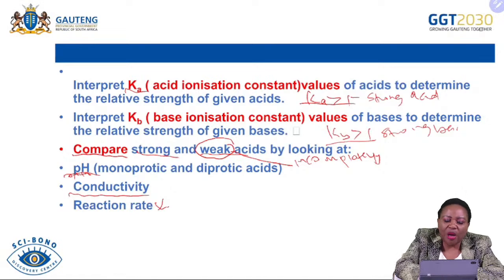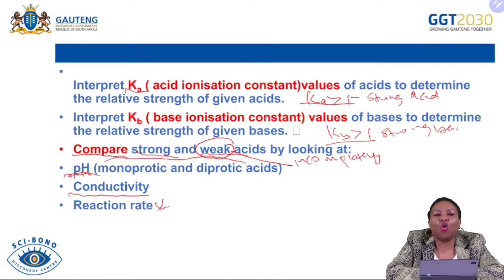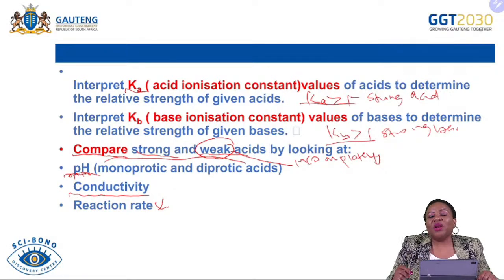So the examiner wanted us to only relate or compare the pH, the conductivity, and the rate of reaction of weak acids and strong acids. So strong acids, because of ionizing completely, will have a low pH, a high conductivity, and also a high reaction rate as compared to weak acids.